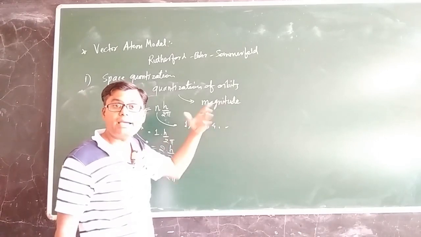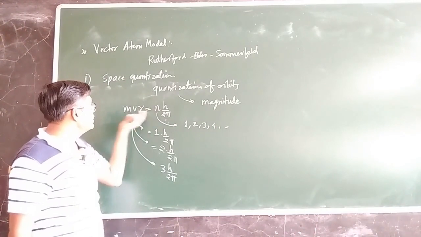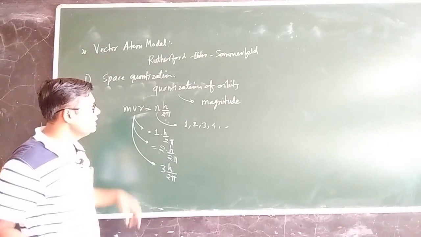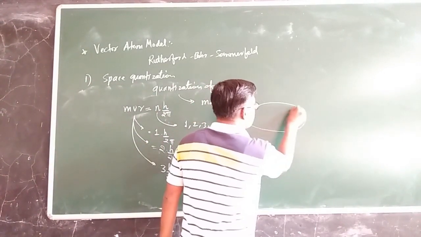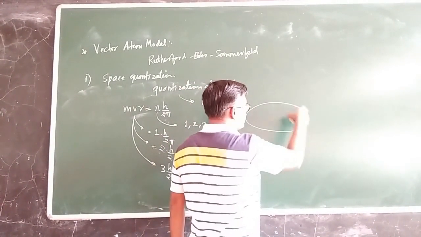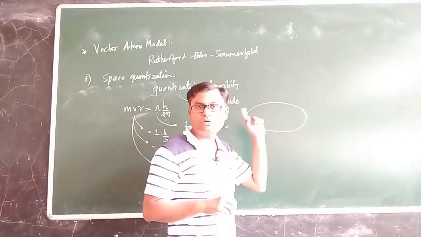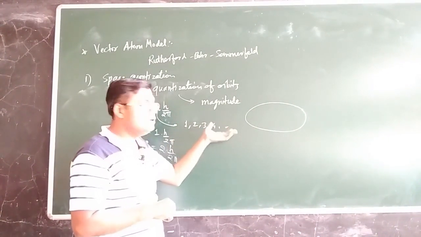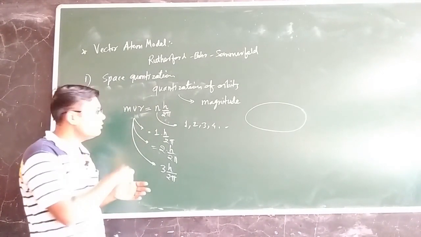So what is the meaning of magnitude only? What quantization are we looking at? We are looking at the quantization of angular momentum. How does the angular momentum arise? We considered the orbital motion of the electron in the orbit. Suppose there is an elliptical or circular orbit, and this is the electron revolving around this electronic or stationary orbit. The revolving electron will have some angular momentum. Quantization of magnitude means that only the magnitude of the orbital angular momentum will be quantized, not the direction.